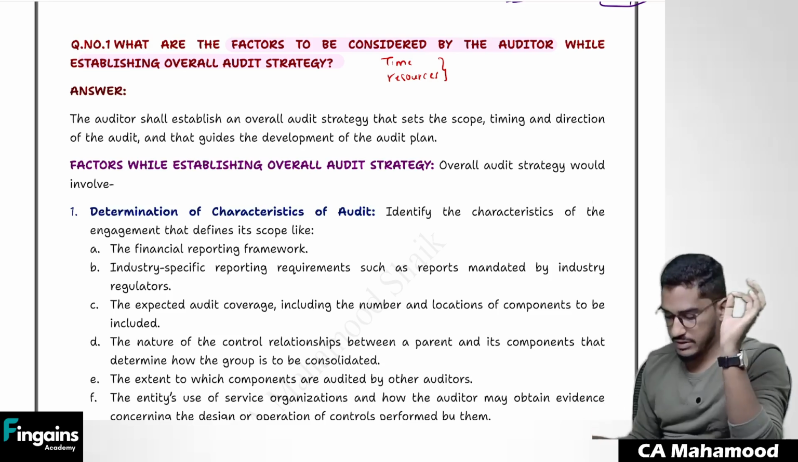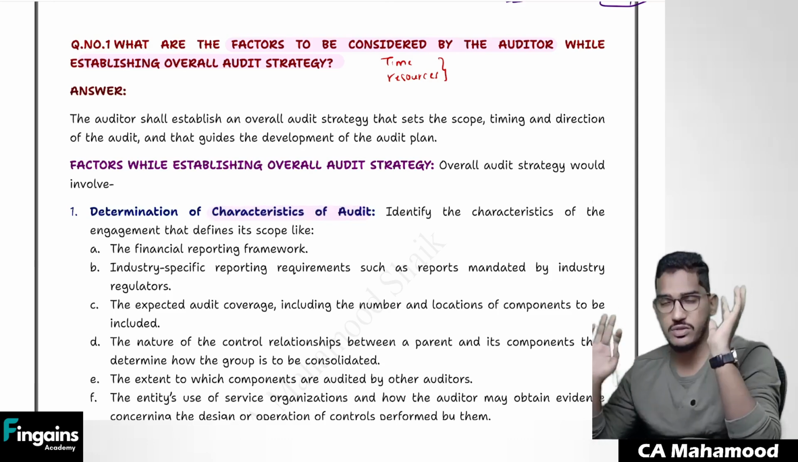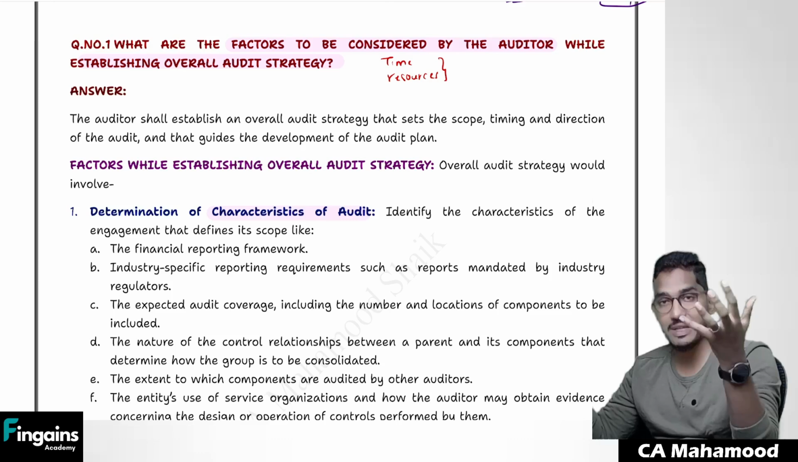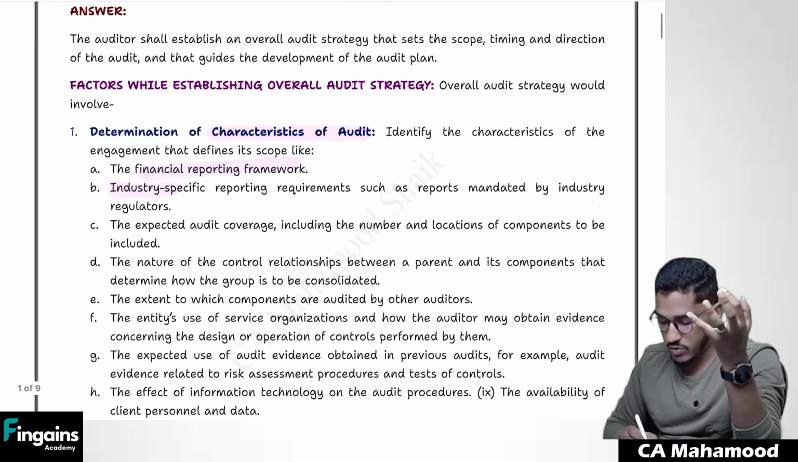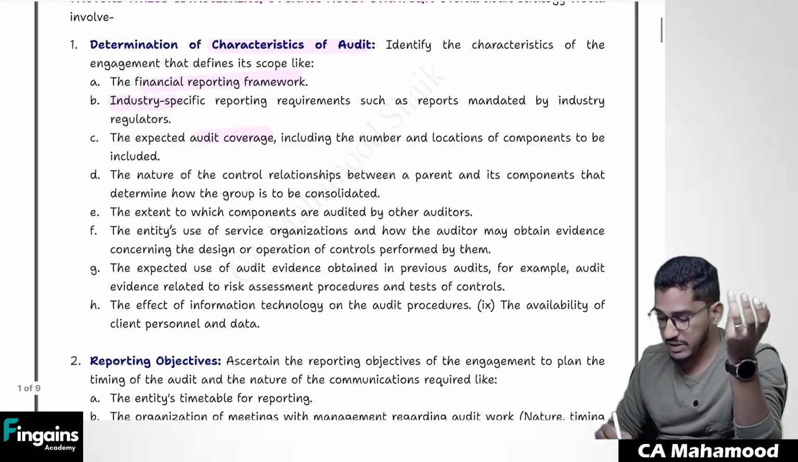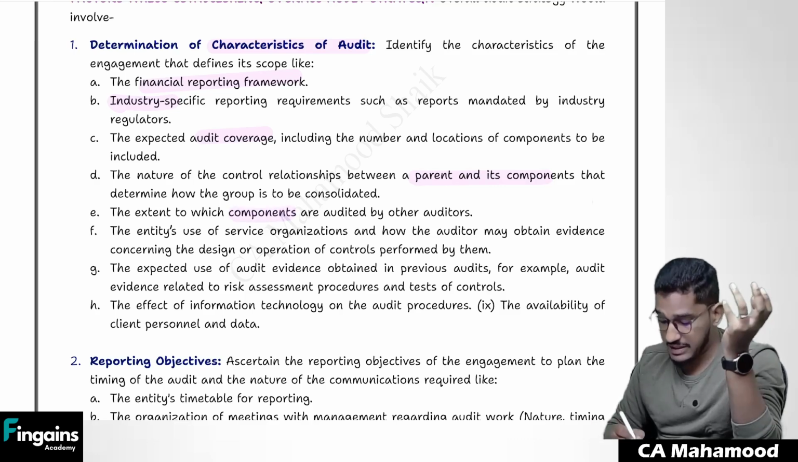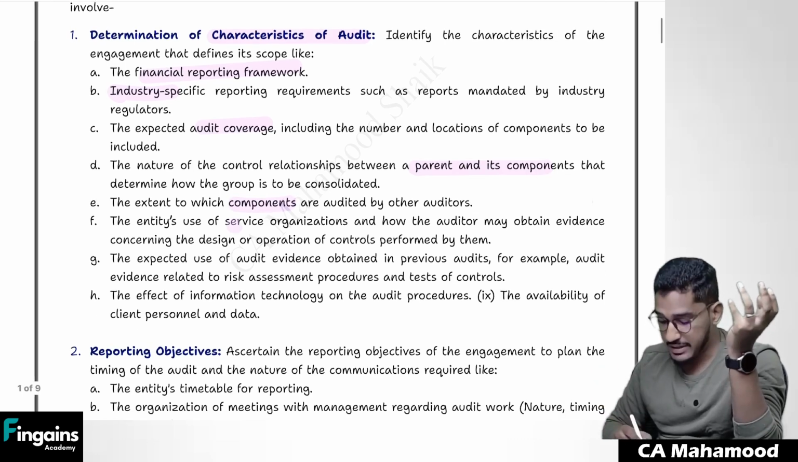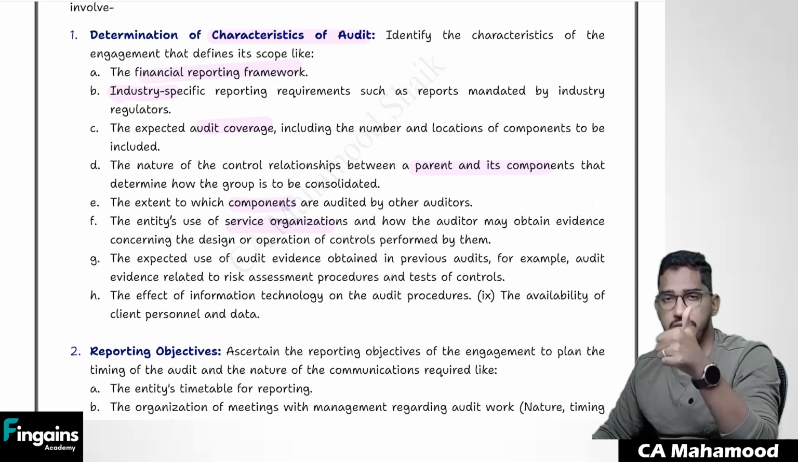So first thing which I have to consider is what are the characteristics of the engagement? What are the characteristics of the audit? Nothing but what are the features of my client? Like what is their financial reporting framework, to which industry it belongs, what should be my coverage, what kind of relationship exists between parent and component, is any separate branch auditor appointed, are there any services which are outsourced to others? So like that, first factor which I have to consider is characteristics of the engagement.